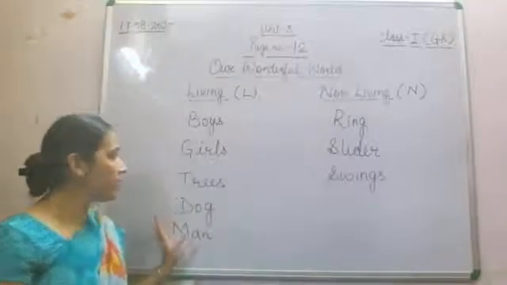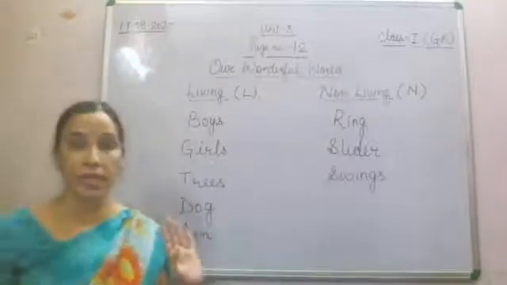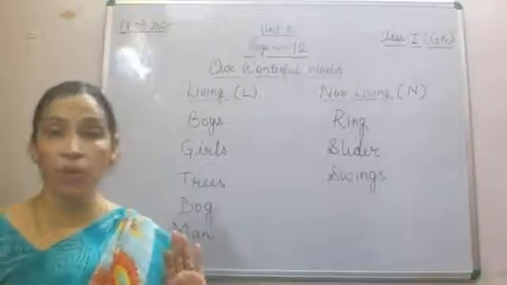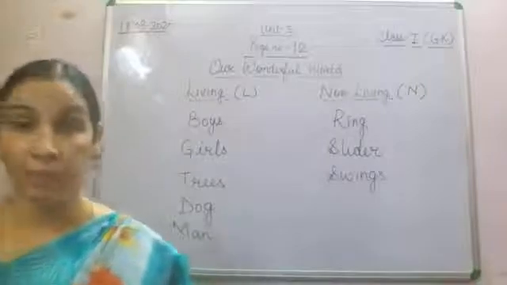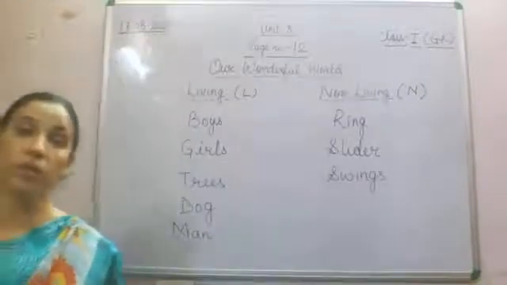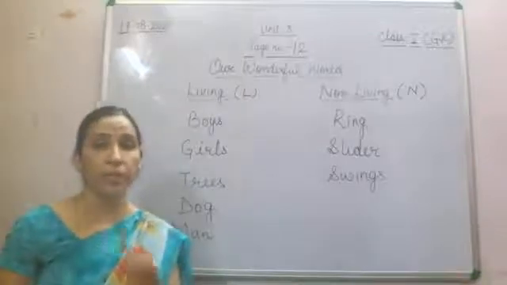And in living things, trees are also coming in the category of living things. Now you will say that trees cannot move from one place to another place. Yes, trees cannot move from one place to another place, but in the rest of the characteristics trees follow it.